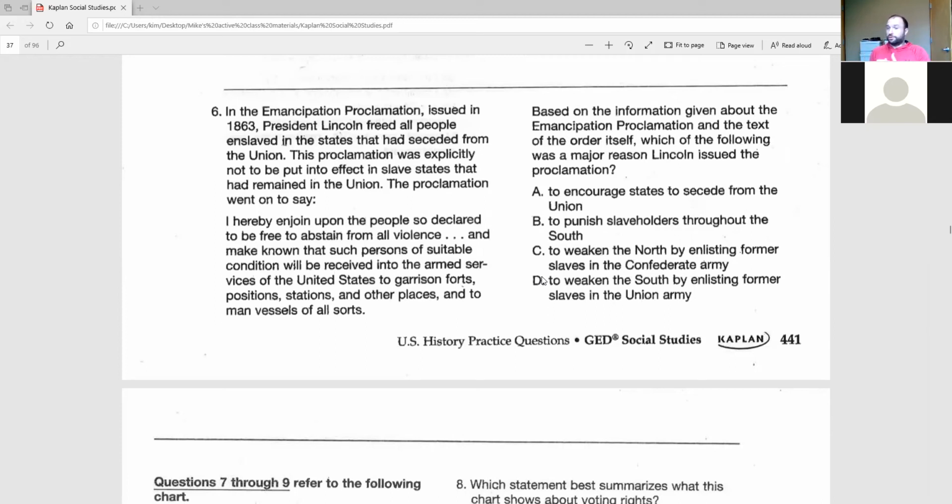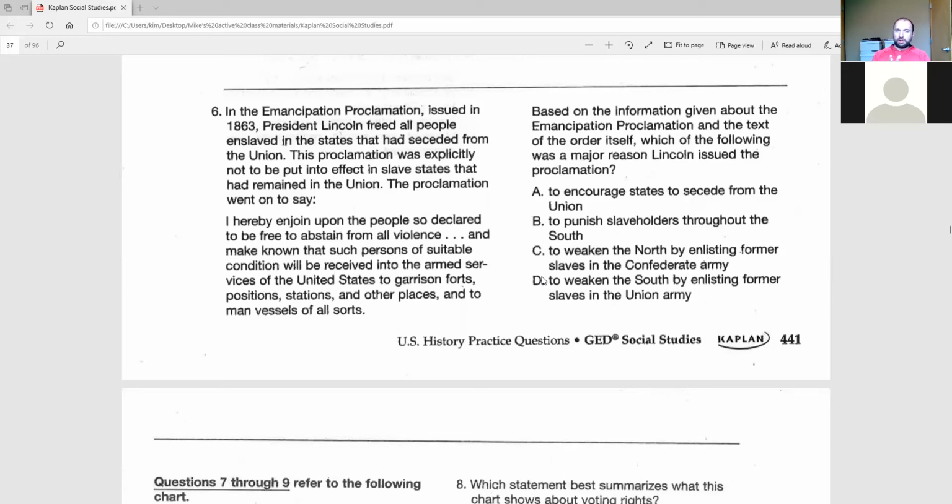Secede means to leave. So the states that left the United States became the Confederacy. So in 1863, President Lincoln issues the Emancipation Proclamation, freeing all enslaved people in the states that had seceded from